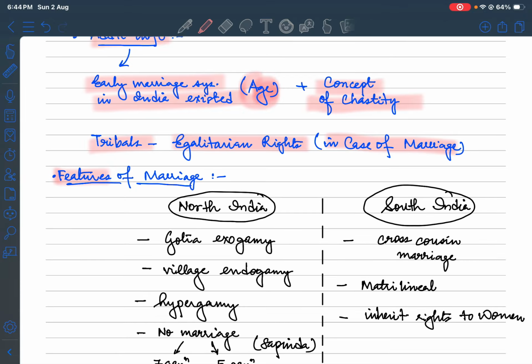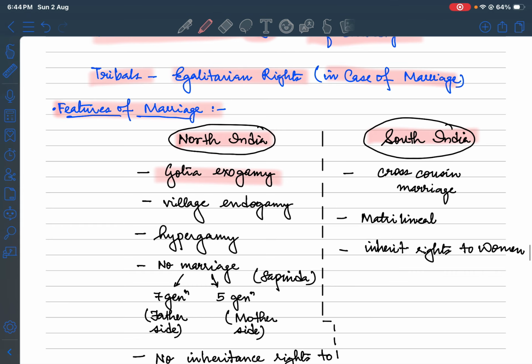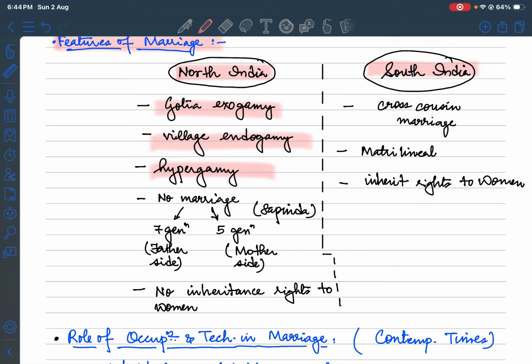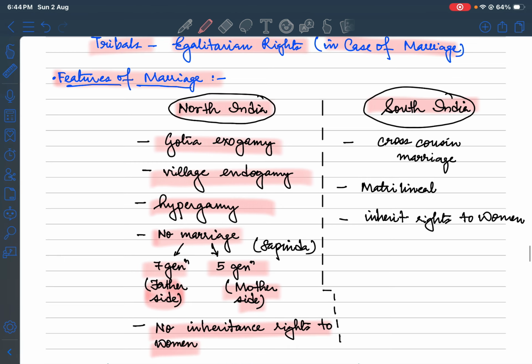So coming to the features of the marriage in North India and South India differences, coming to Gotra exogamy, village endogamy, hypergamy. Here the Sapinda concept is linked in North India, where no marriage till 7 generations of the father side and 5 generations of the mother side. No inheritance rights to women have been given here in the North part. Though things have evolved, if we go with the true concept of North India and South India, it is still not there. Cross cousin marriage, we have always seen in the southern part of India.